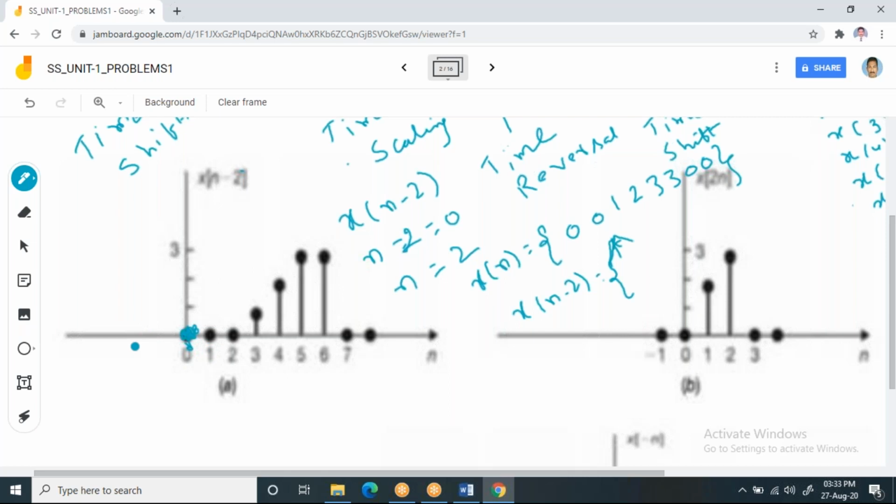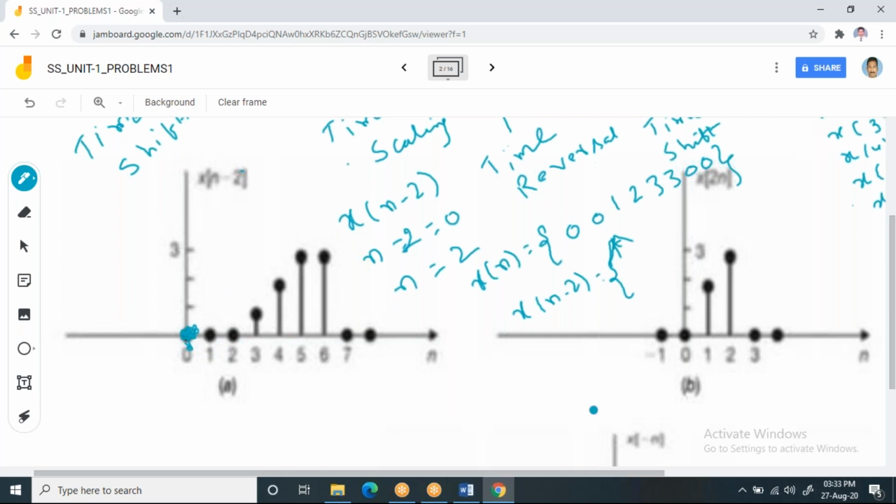But as you are shifting this waveform by 2 samples towards right, the first sample will occur at 1, second sample will occur at 2. Now observe it. This is how we have this.